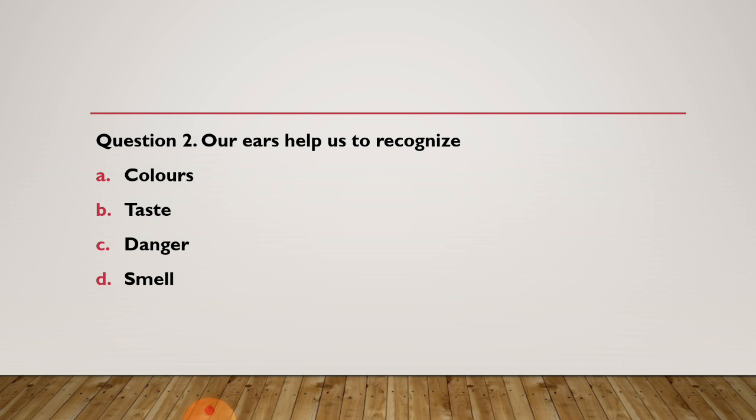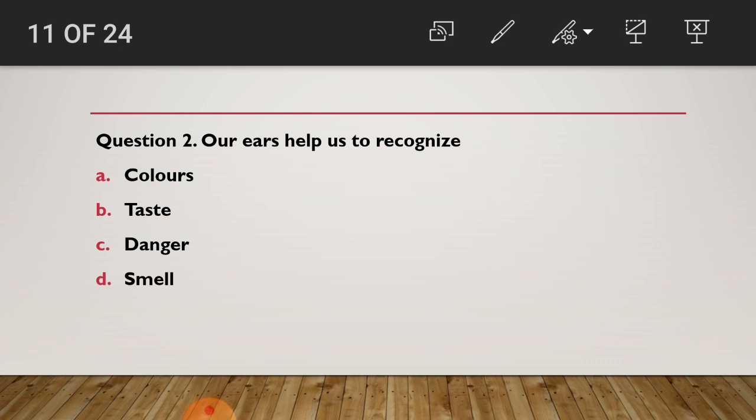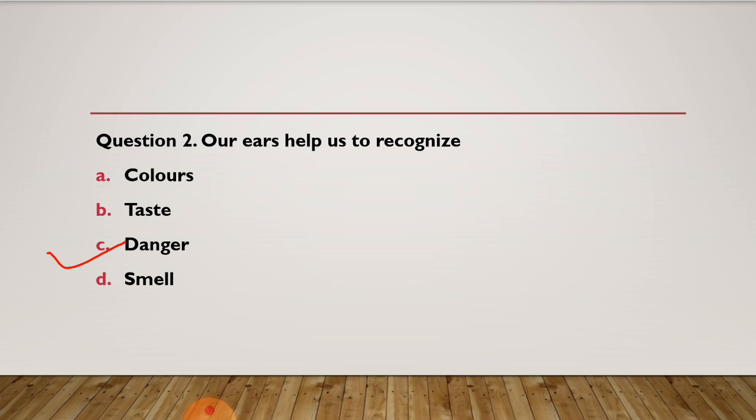Your options are A. Colors, B. Taste, C. Danger, D. Smell. Did you choose your answer? So the answer of question 2 is danger. Our ears help us to recognize danger. Is this your answer? This answer is right.